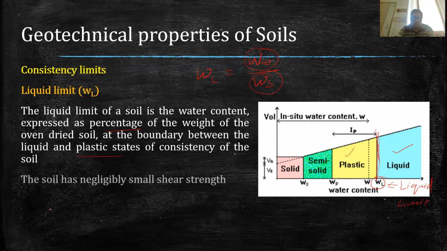At this stage of liquid limit, we can visualize the soil in the form of slurry. Beyond this water content, the soil will be in liquid form, flowing freely. At this stage we can consider our soil as slurry, and because of this slurry form, the strength of the soil, which is majorly the shear strength, will be very low.